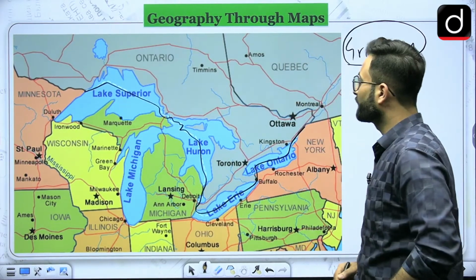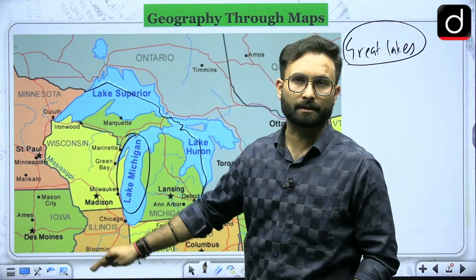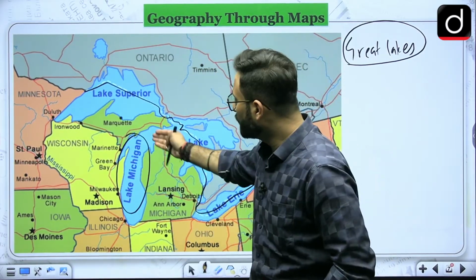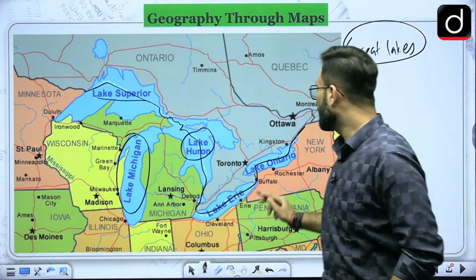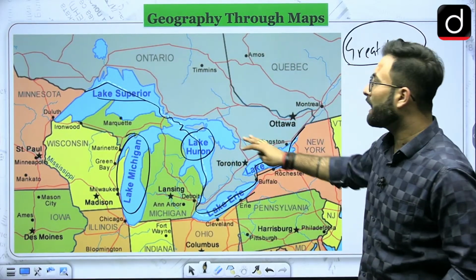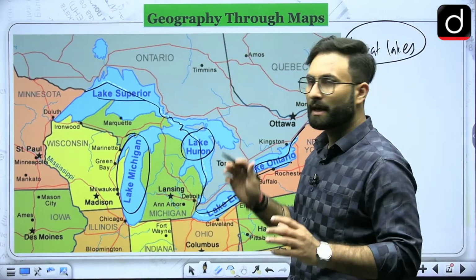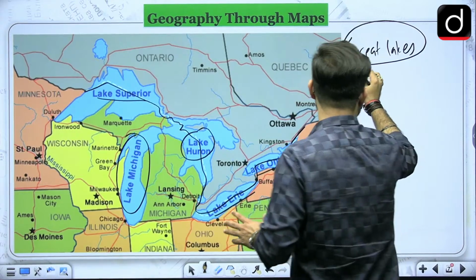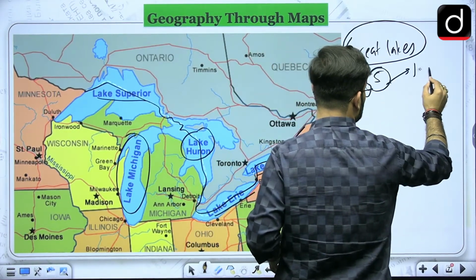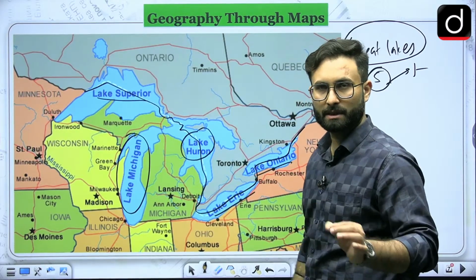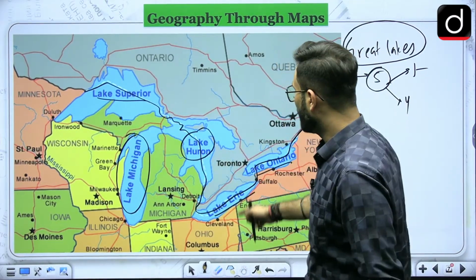Here you can see Lake Michigan is solely in the USA. This is the only lake which is solely in the USA. Other than that, Lake Superior, Lake Huron, Lake Ontario and Lake Erie are 4 lakes which are on the border of the USA and Canada. So if they ask you about the Great Lakes, there are 5 lakes in total, out of which 1, Michigan, is in the USA. The other 4 lakes are on the border: Superior, Huron, Erie and Ontario.